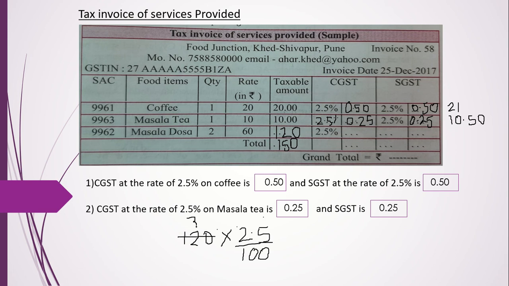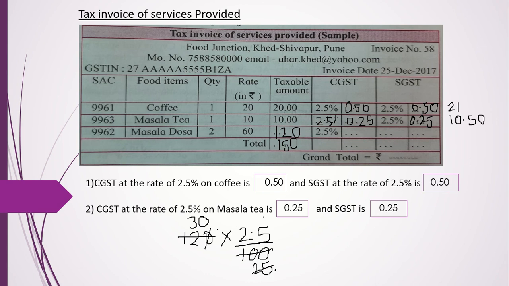Four threes are 12, four zeros are 0. Four twos are 8, 9, 10. Four fives are 20, and this is 25.